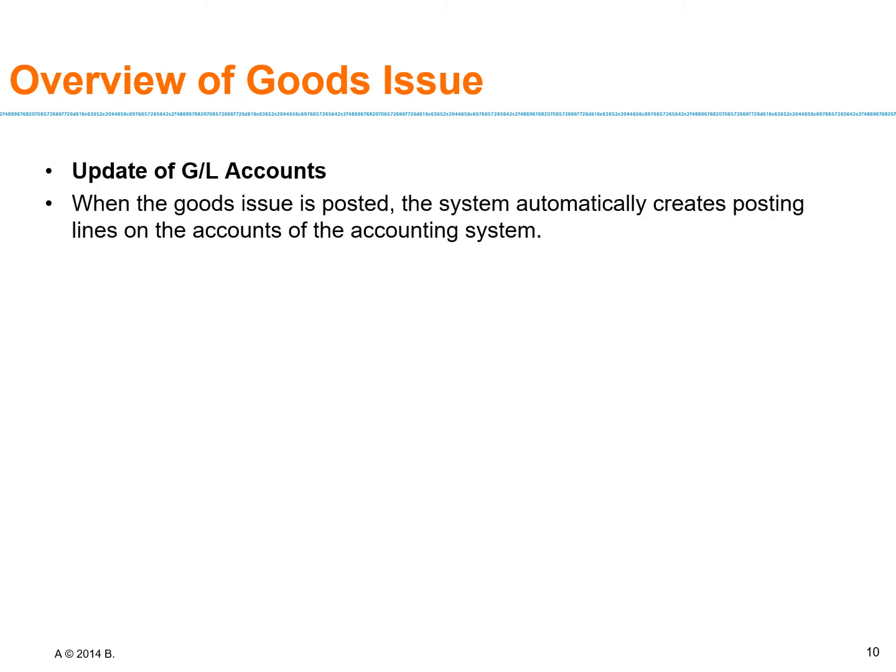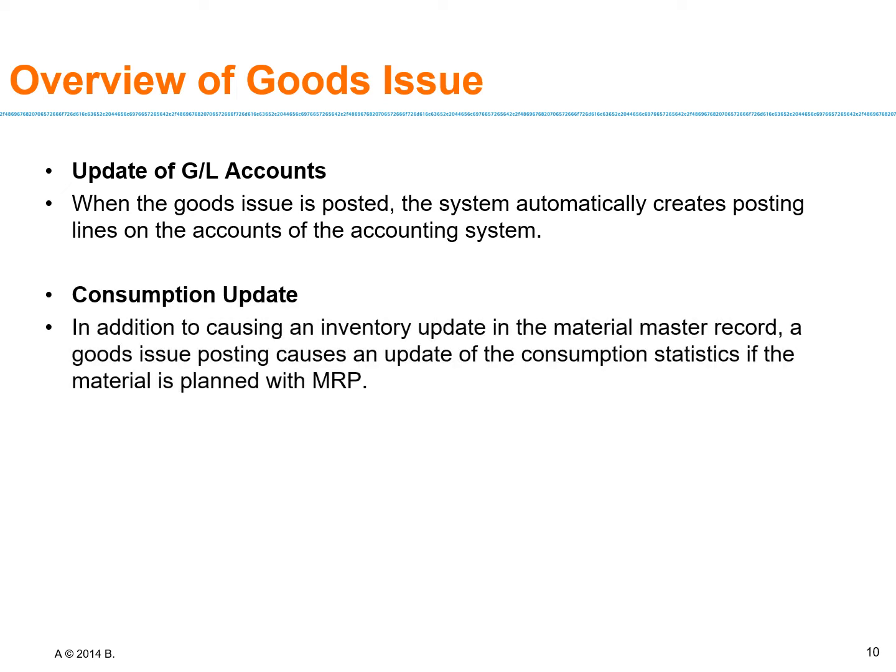Then the update of GL account is there. So your GL account is also being updated, right? When the goods issue is posted, the system automatically creates posting lines on the account of the accounting system. Now consumption update: in addition to causing an inventory update in the material master record, a goods issue posting causes an update of the consumption statistics if the material is planned with the MRP, right? So this is the consumption update, right?